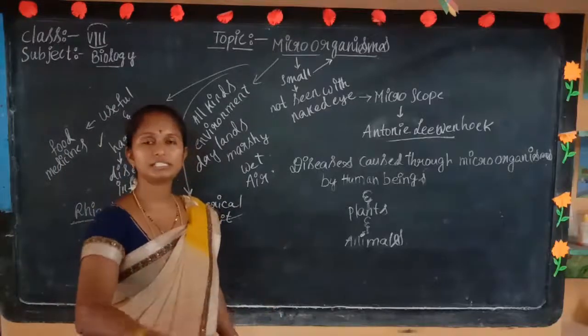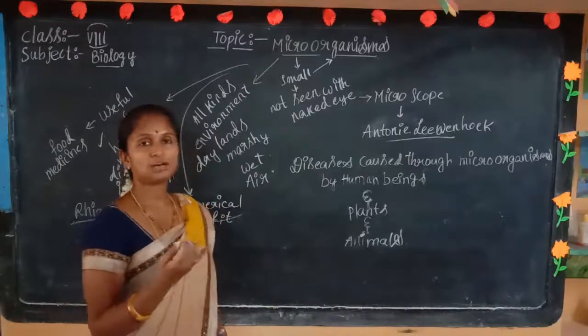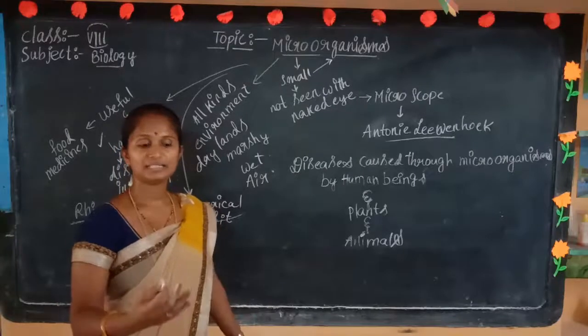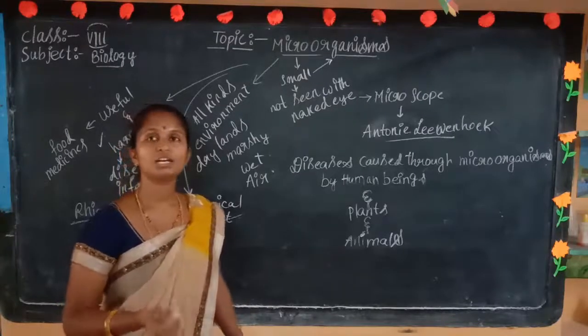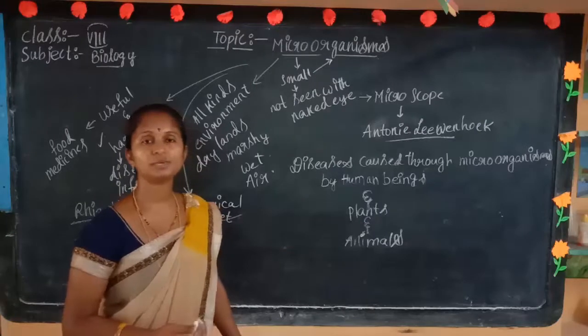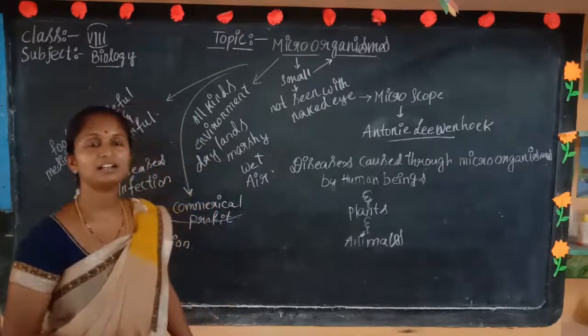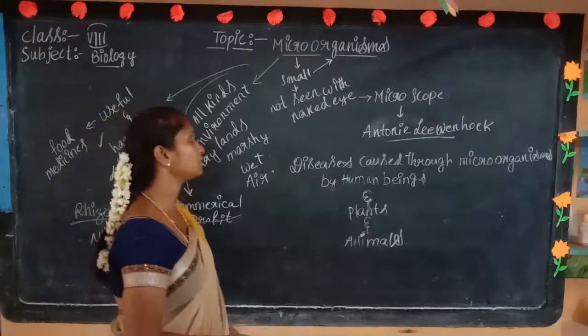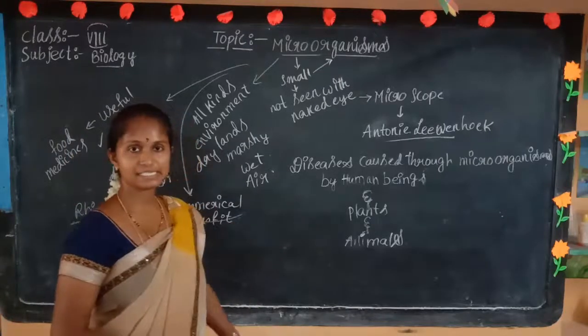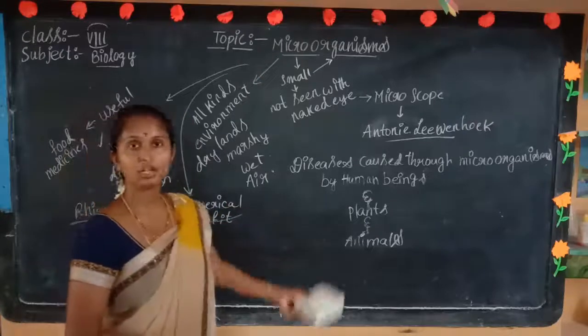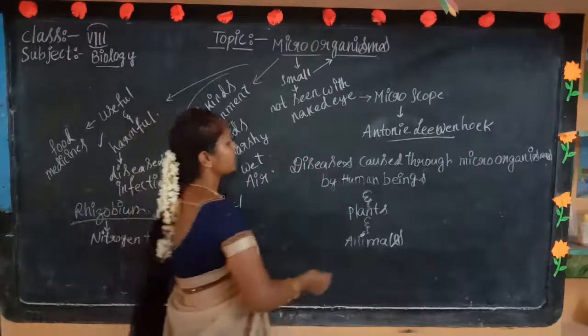in what mode the disease is going to spread to us: through water, air, sharing food and spoiled food. They also cause cholera, polio, typhoid, tetanus, malaria, dengue. How these are transmitted to us, we discussed in the last classes with the help of a table. And next, the plant diseases.